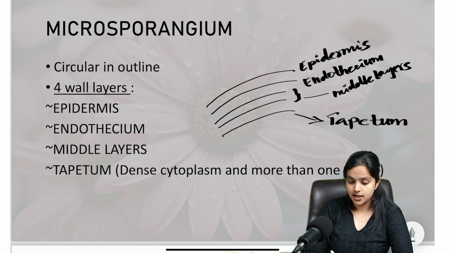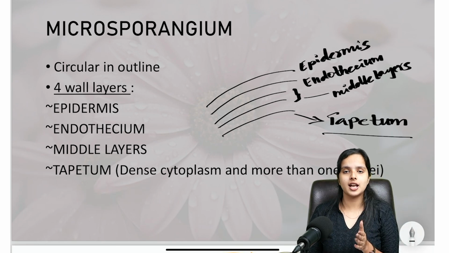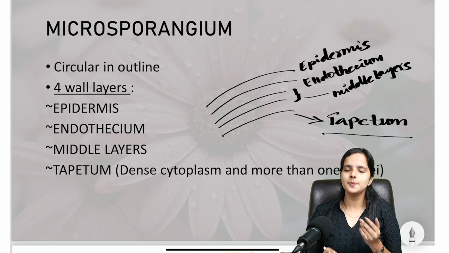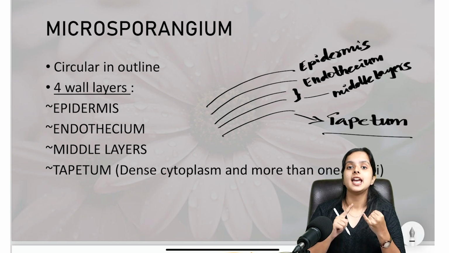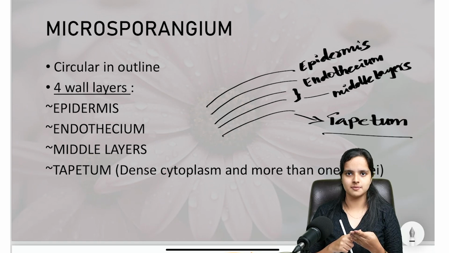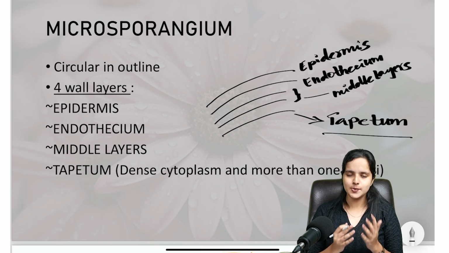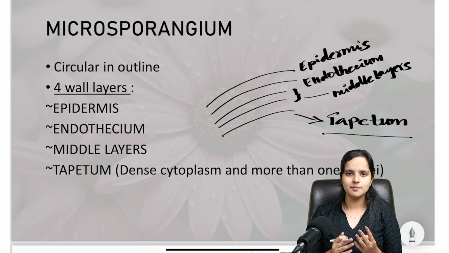Tapetum. Okay, know the point because it's really important. So the anther or the microsporangia has 4 wall layers. Which are they? Come on, say it with me. Epidermis, endothecium, middle layers, and tapetum. So middle layers can be 1, 2, or 3. So don't ask me whether it will be like 5 or 6 wall layers then. It will be. But as we name them, there are only 4, right?